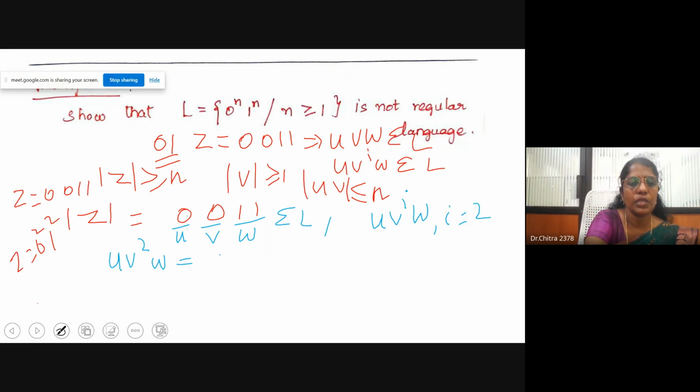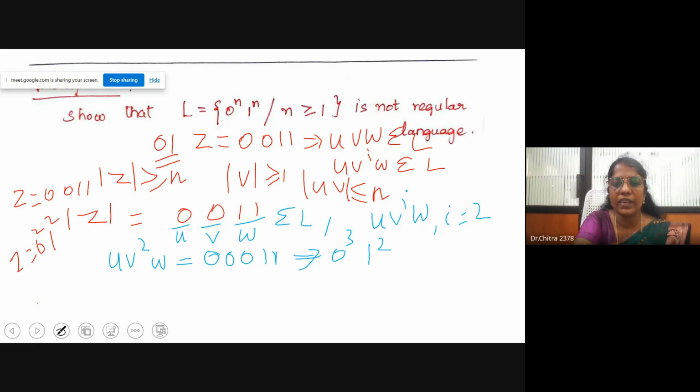What is u? u is 0. What is v? v is 0. Then v squared is v into v, so 0 into 0, 0 0. What is w? w is 1 1. I am just replacing v with v squared, because according to the pumping lemma uv^i w also belongs to L. If you consider this, you can write it as 0^3 1^2.